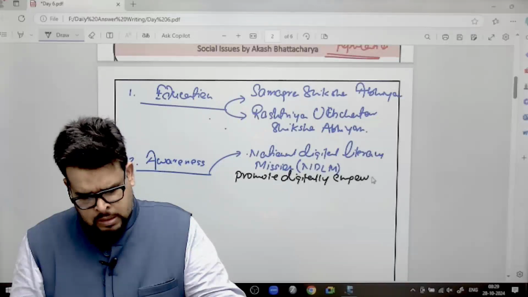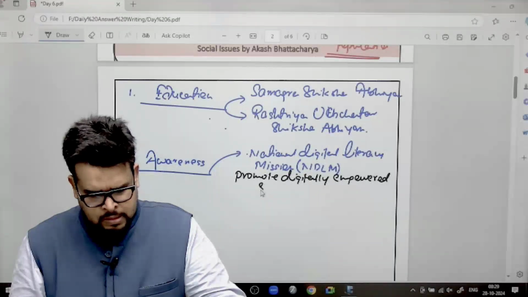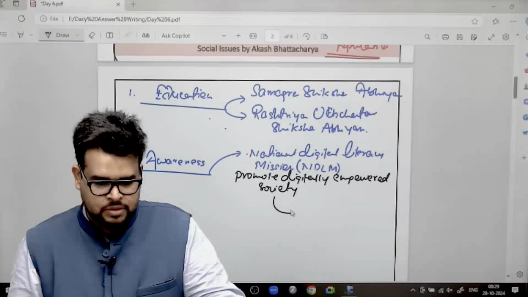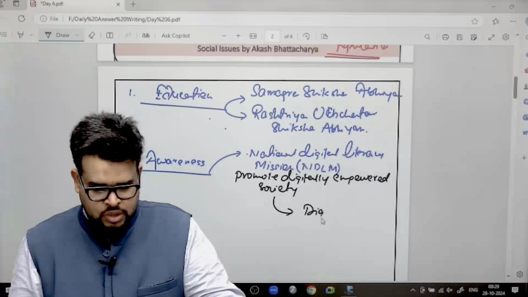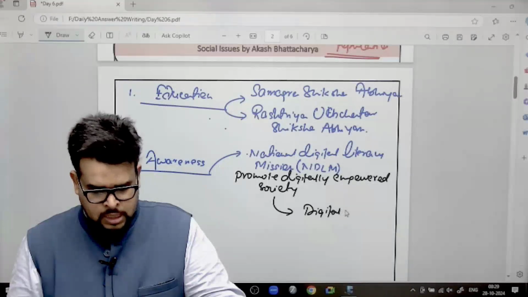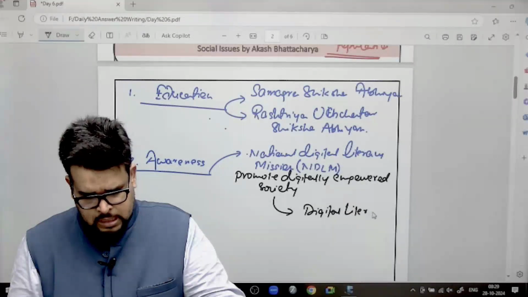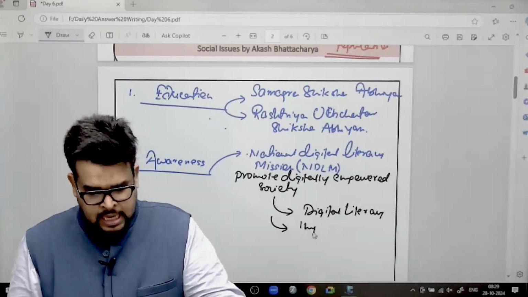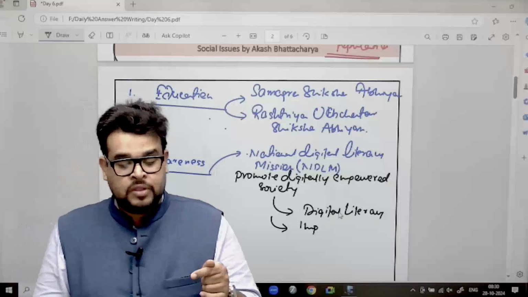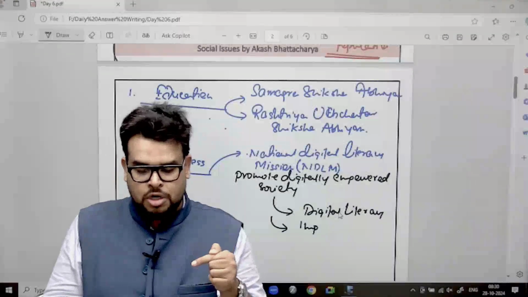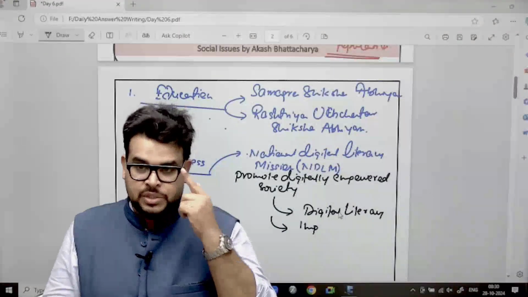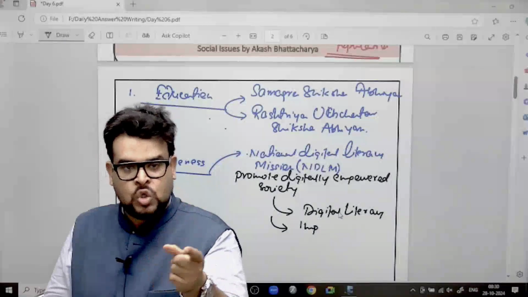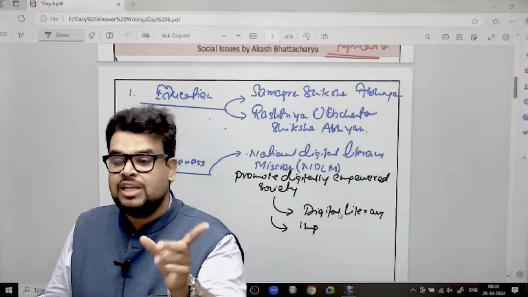Digitally empowered society. Okay, digitally empowered society. Here you can write, it is going to talk about what? Digital literacy. Second point you can write is, now you understand that I just cannot talk about digital literacy mission and all, because now to make sure that it is reaching to the rural part of India also, internet connection has to be there.